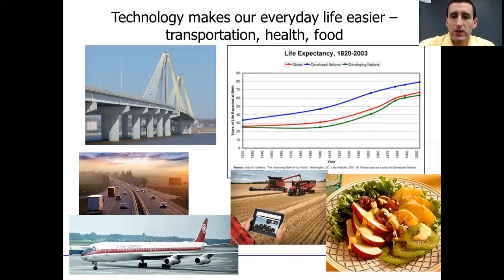Without the ability to transport food around the world the way we do, you would be eating whatever fruit was currently ripe in your corner of the world, and that would be it. You'd be eating apples and only apples, or you'd be eating peaches and only peaches. But we can eat apples and peaches and grapes and bananas and kiwis, all these things together at once because of our technology to be able to transport it and to grow it.